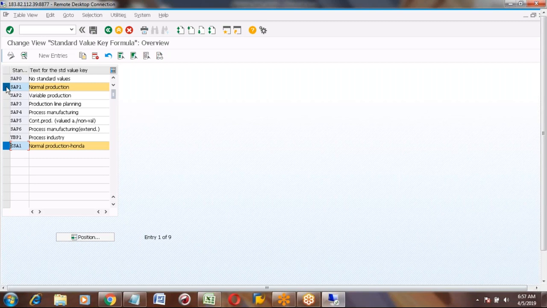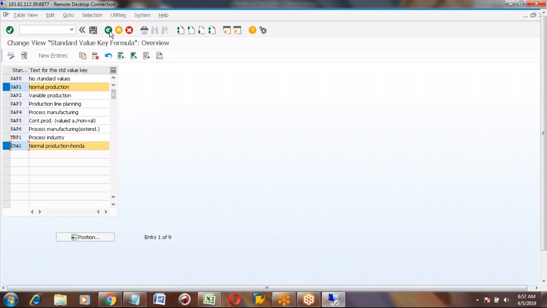If we select the standard value, then will this work center work with every application? Yes, you can use the same standard value key for other work centers also.